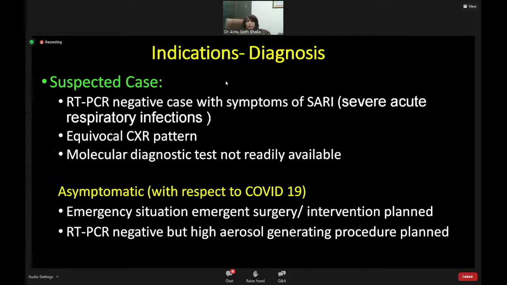Now, coming to indications for diagnosis, if a patient has severe acute respiratory infection and RT-PCR is negative, on chest radiograph your pattern is indeterminate, you're not sure what it is. So with an equivocal chest radiograph pattern, you can go for a CT scan in terms of diagnosis. Otherwise, there is no indication for doing CT scan for diagnosis.